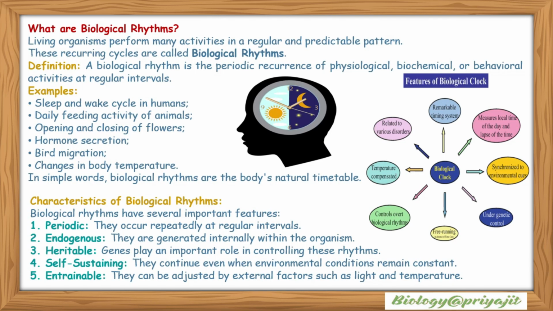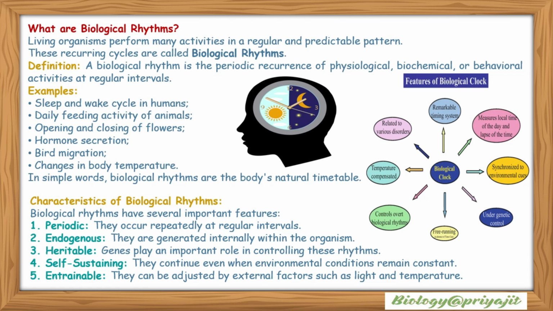What are biological rhythms? Living organisms perform many activities in a regular and predictable pattern. These recurring cycles are called biological rhythms. Definition: a biological rhythm is the periodic recurrence of physiological, biochemical, or behavioral activities at regular intervals.